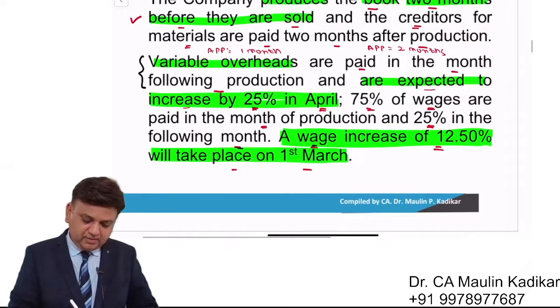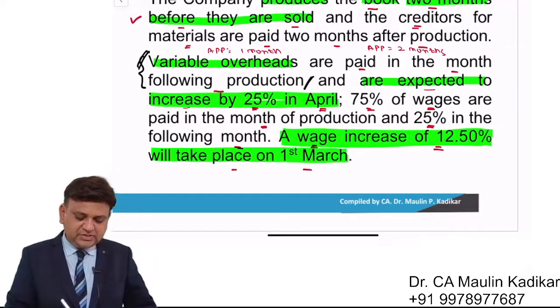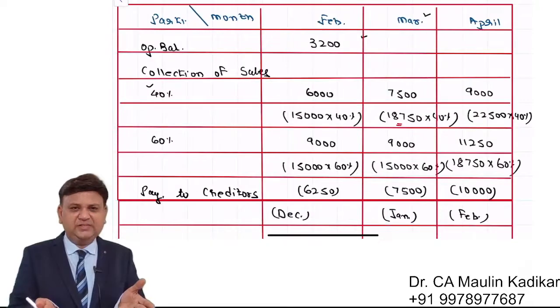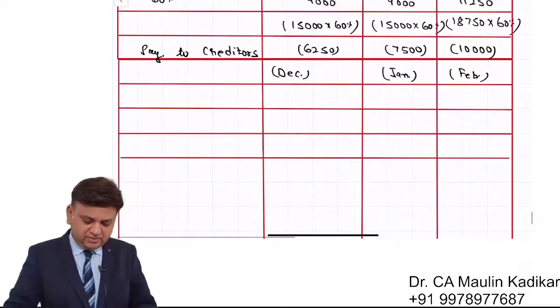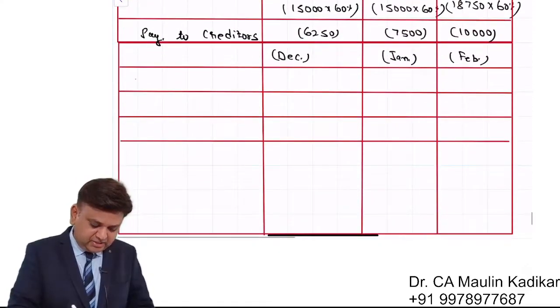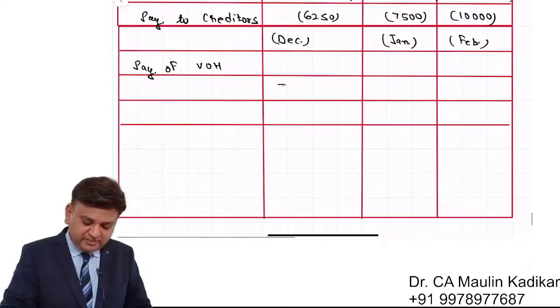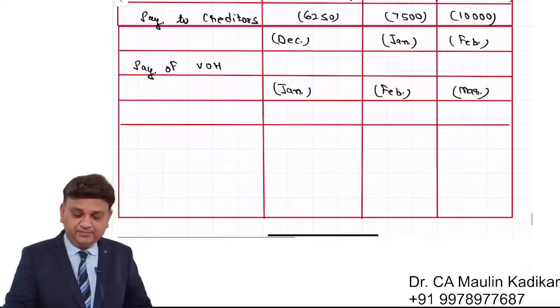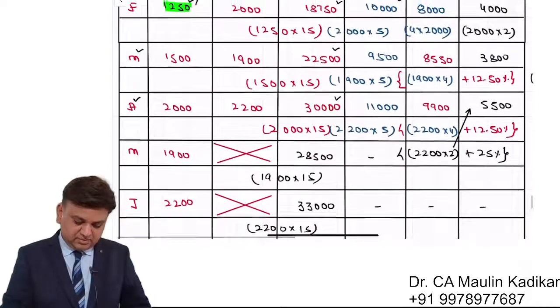Variable overhead are paid in the month following the production. So this information is provided for the payment of the variable overhead. That's very simple. It is paid in the next month. So write down the answer. Payment of variable overhead. Expenses of January will be paid in February. Expense of February will be paid in March. And expense of March will be paid in April. That is what we understand.